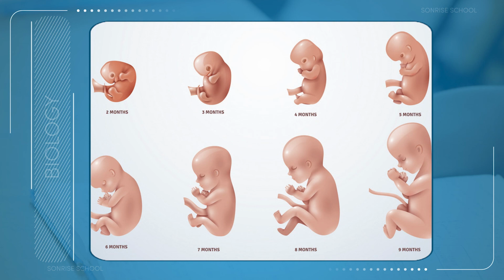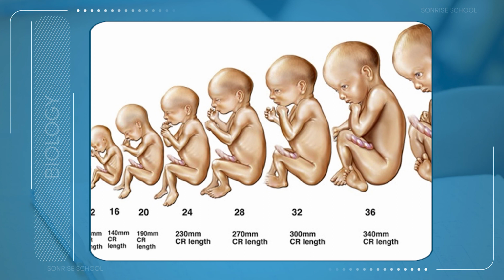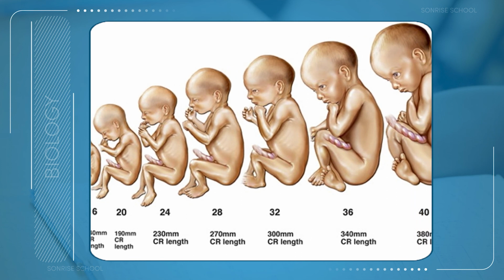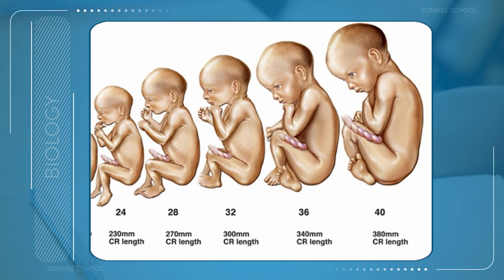At 8 weeks, even hens reach a stage like that. It is from 12 weeks that this is a human. And remember, the head is very, very big. So all that is what happens when you are in your mother's womb. This is what was happening.